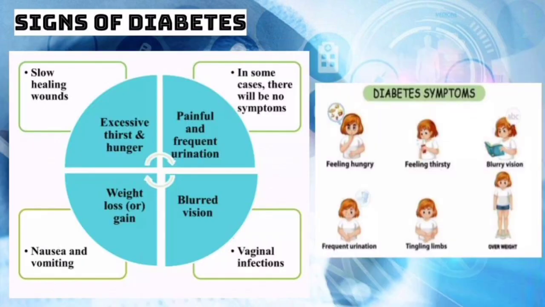reactions. Symptoms of diabetes include increased thirst, hunger and urination, blurred vision, numbness in feet or hands, unexplained weight loss. Some people do not find out they have the disease until they have related health problems such as blurred vision or heart trouble. It's important to talk to doctors if a person has these symptoms.